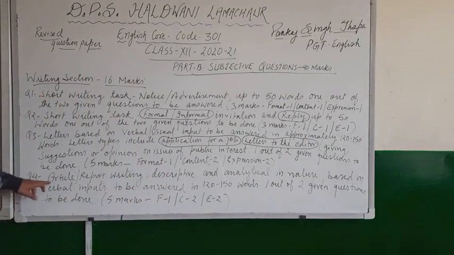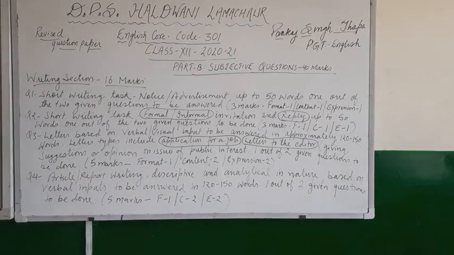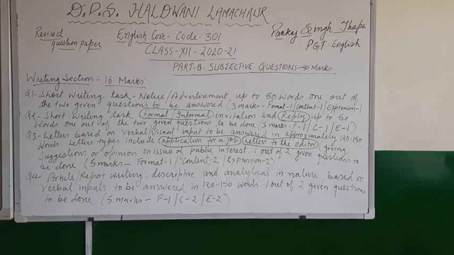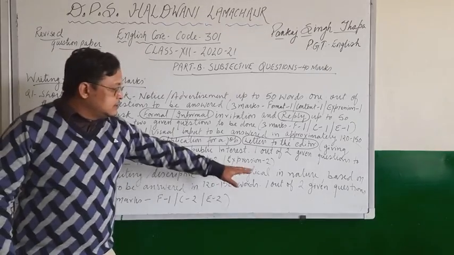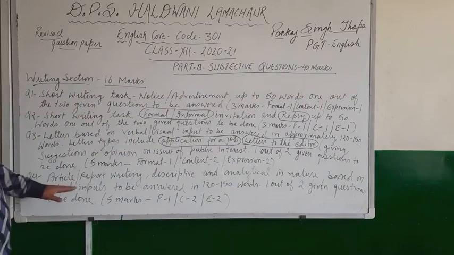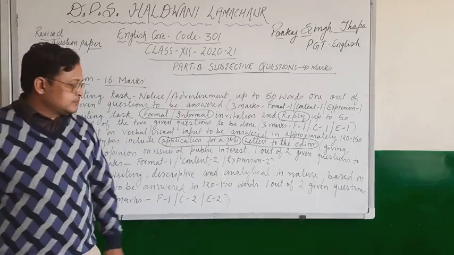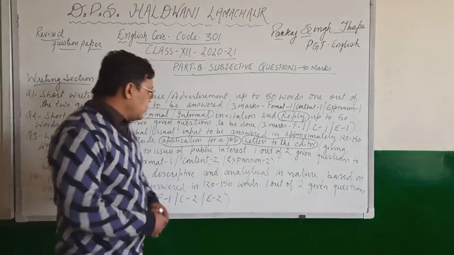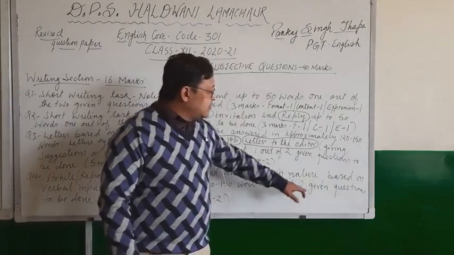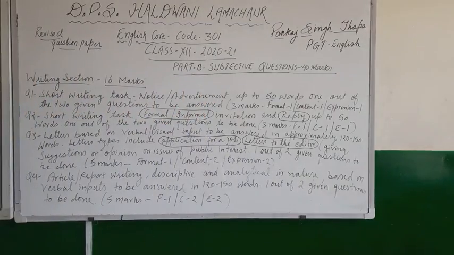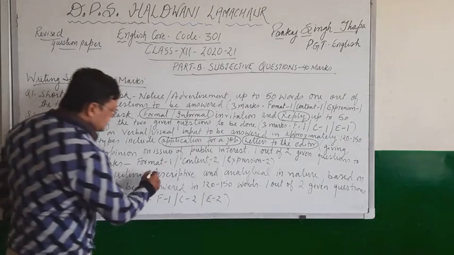The next question is article and report writing. Descriptive and analytical in nature, based on verbal inputs, to be answered in 120 to 150 words. One out of 2 given questions is to be done. Alright, so this is article writing or report writing. So what you have to do? It is descriptive.